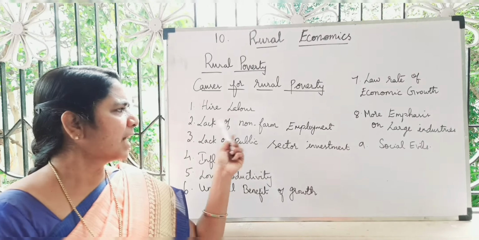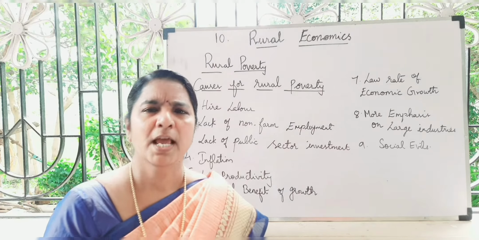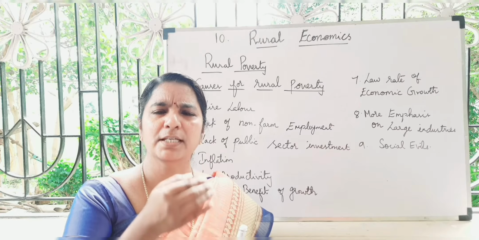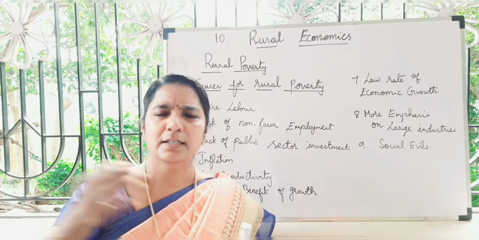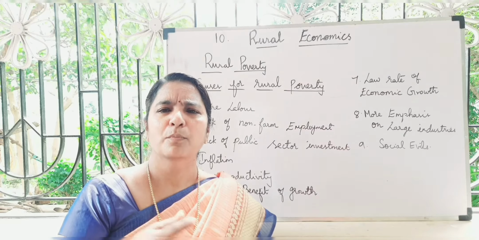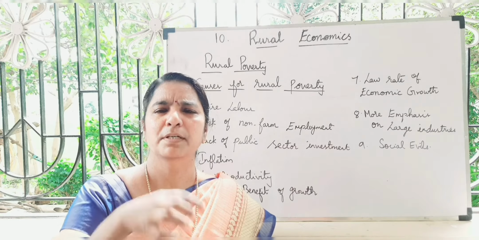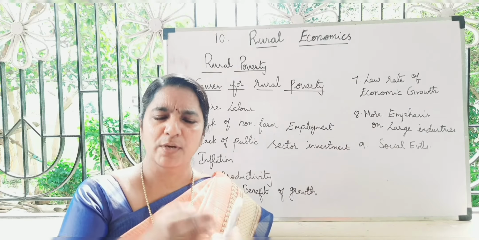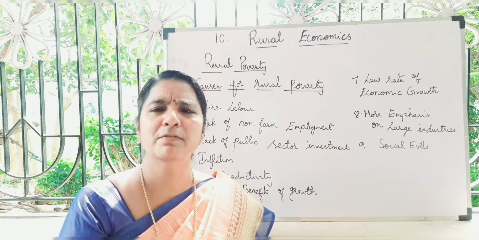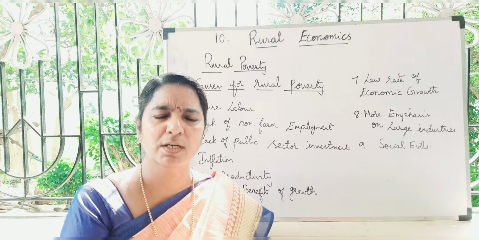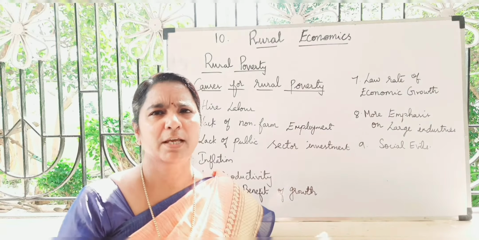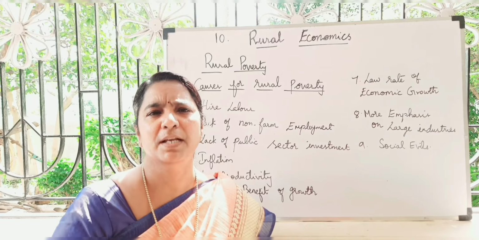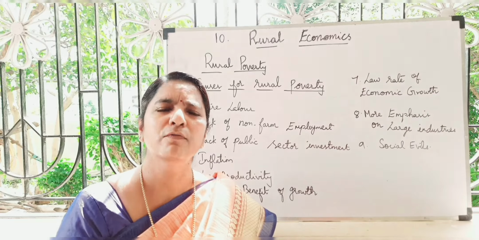Next, lack of non-farm employment, meaning excess supply of labor. For example, if on a land only 20 members are needed to work, then in the off-season period most of the agriculture people will be unemployed. If only 20 members are needed, the remaining 15 members will be unemployed. Excess of labor will be there in that area. If there is excess of labor, the wage will be less, so automatically the income will also be less.